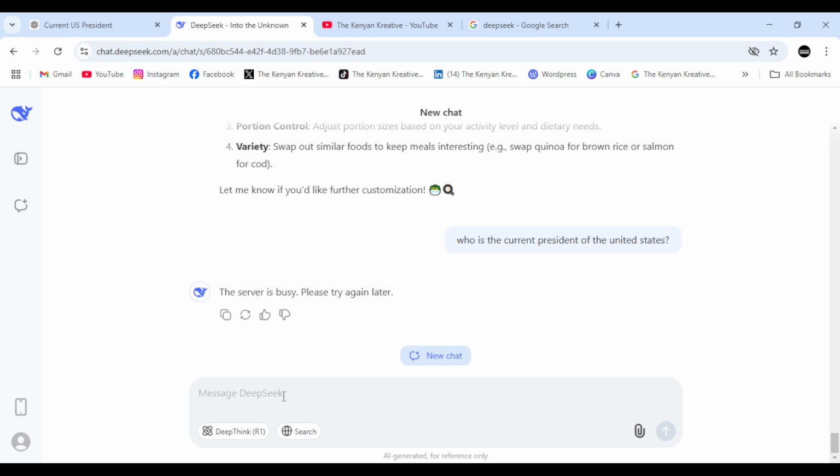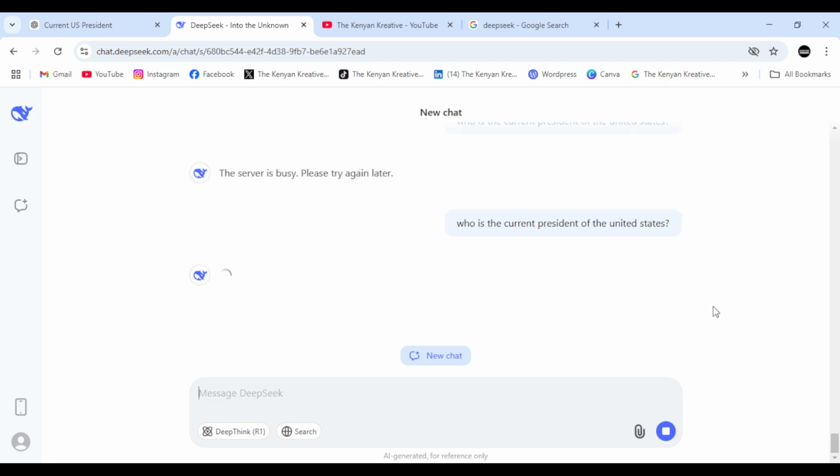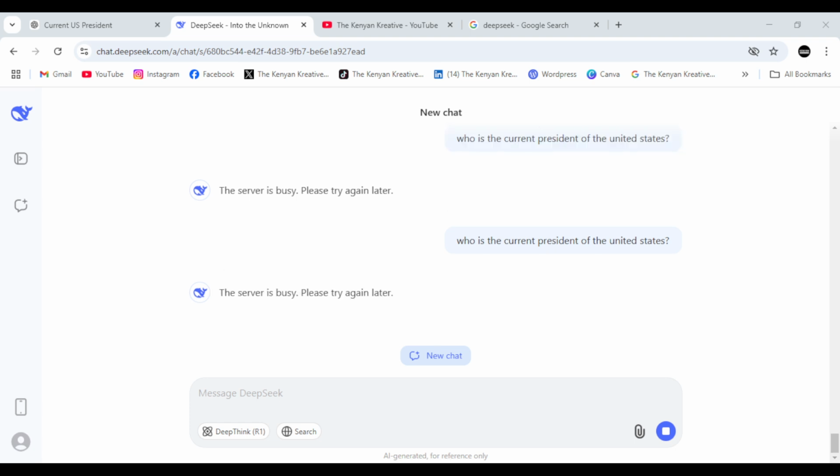Okay, let's paste it and see whether it can actually generate an answer again. All right, so let's see whether it can generate an answer. All right, it's still loading. So it's telling me that the server is busy, which is something that is expected, based on the hype, with so many people trying to access DeepSeek, it could be true that the server is busy.